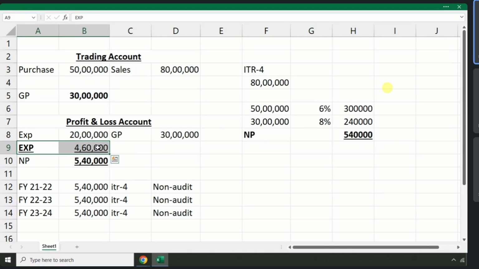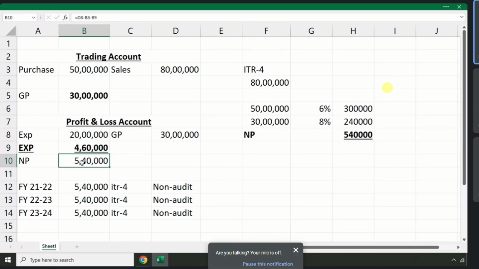What is the actual profit as per the client? What is the actual profit of the client? 10 lakhs is the profit as per client knowledge, and we are booking extra dummy expenses of 4,60,000 and we are going to report 5,40,000. Just for client satisfaction, you need to book your dummy expenses to reduce the profit, but you need not have any proofs for them, because book of accounts is not even mandatory in case of non-audit.